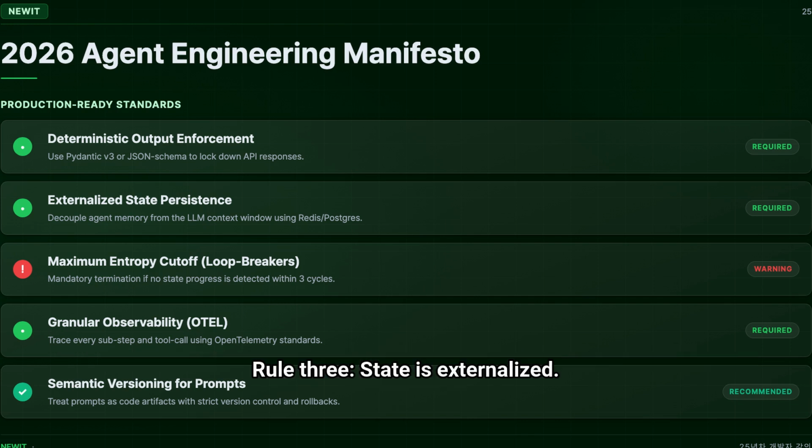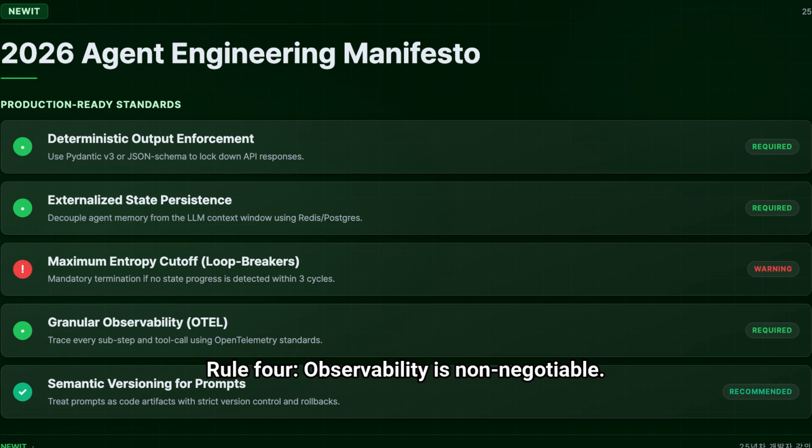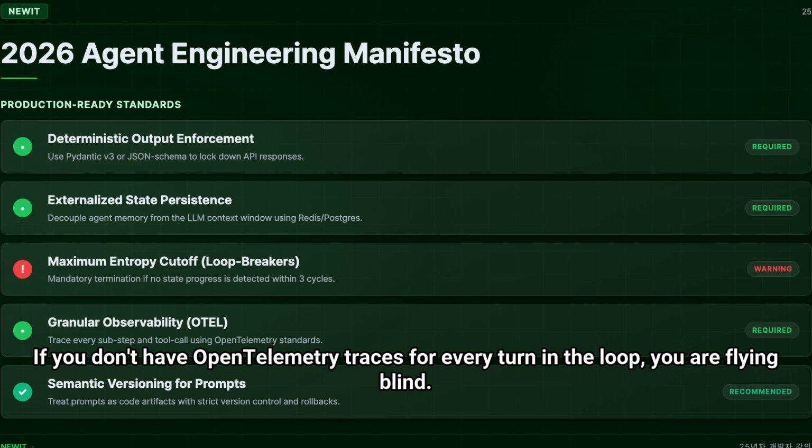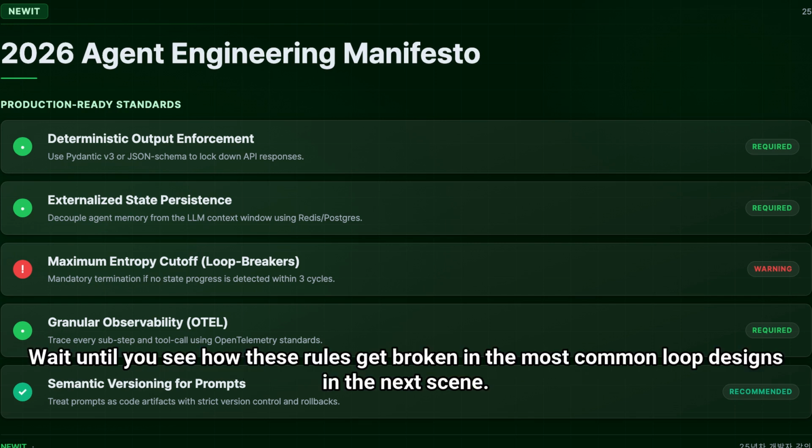Rule 3, state is externalized. Never keep the agent's memory only in the context window. Use a persistent state store like Redis. Rule 4, observability is non-negotiable. If you don't have OpenTelemetry traces for every turn in the loop, you are flying blind. Rule 5, prompt versioning. A 1% change in a model's weights can break your logic. Wait until you see how these rules get broken in the most common loop designs in the next scene.